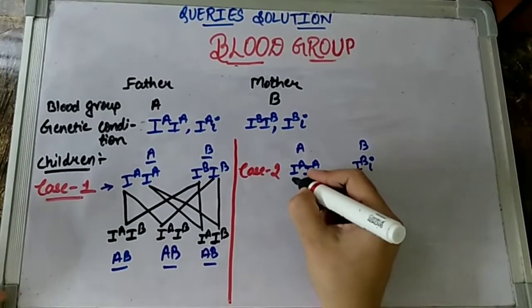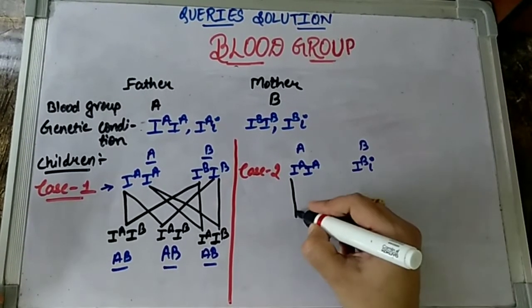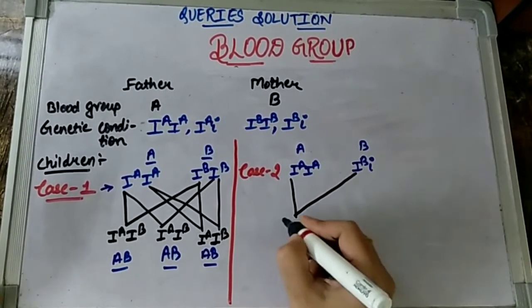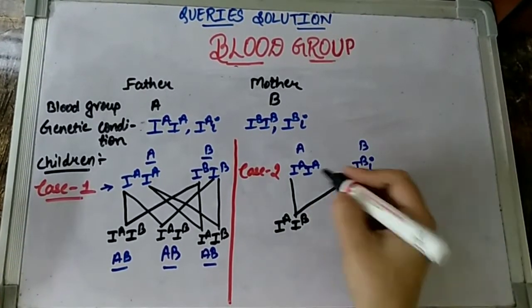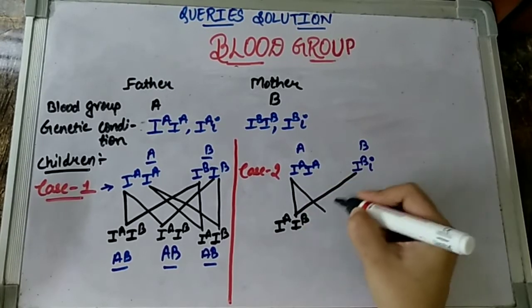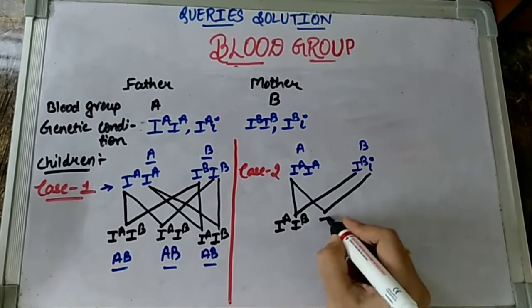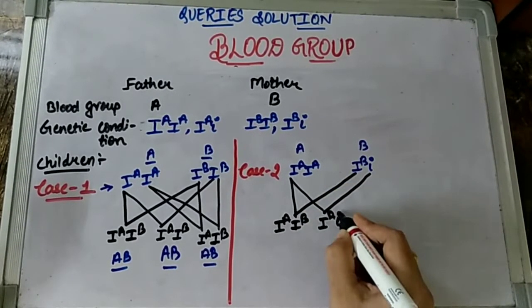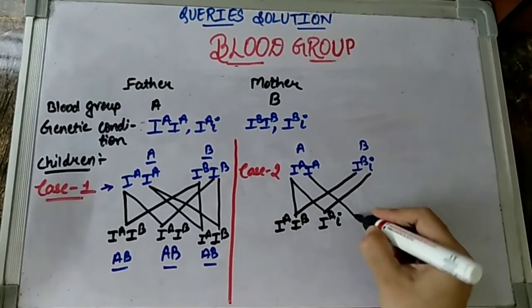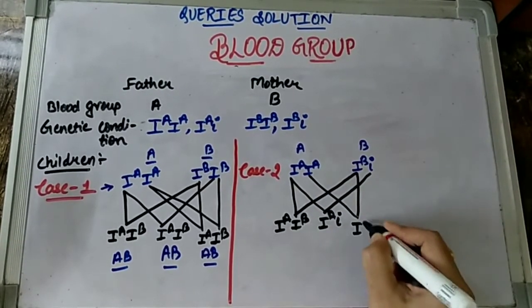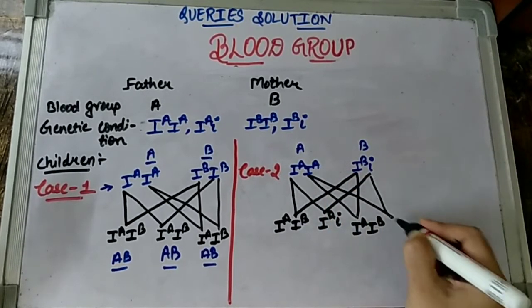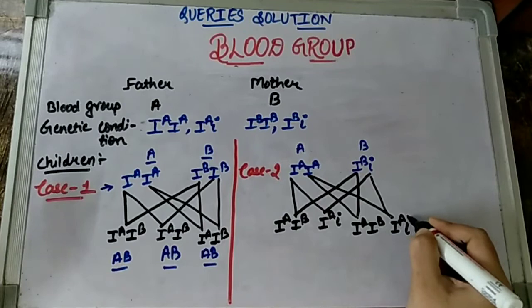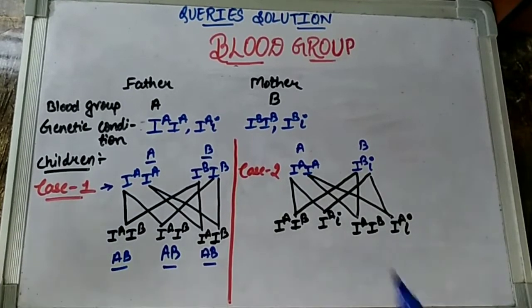Let us explore. So if this allele of the father children fuses with this allele of the mother, the combination will be what? IAIB. We will write the blood groups later. If this allele children fuses with this one, what will be the combination? IAi, right? If this fuses with this one, again the combination will be IAIB, and if this one fuses with this one children, the combination again would be IAi. So let us see what will be the possible blood groups.